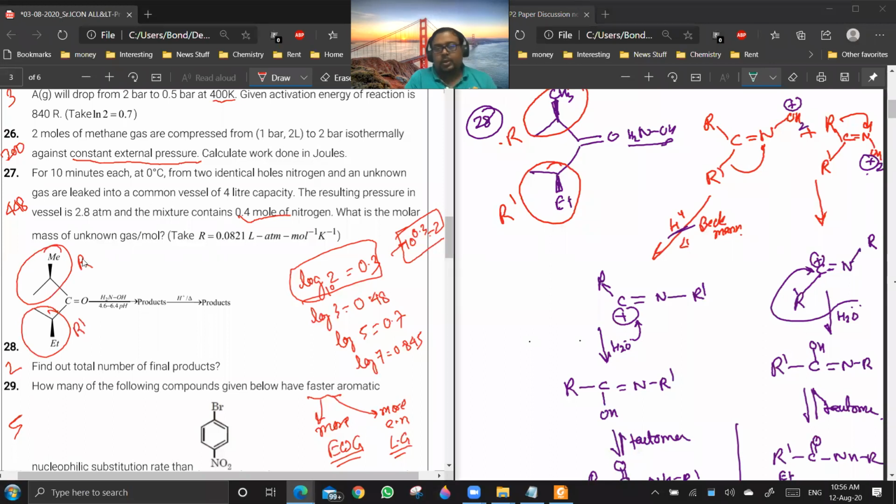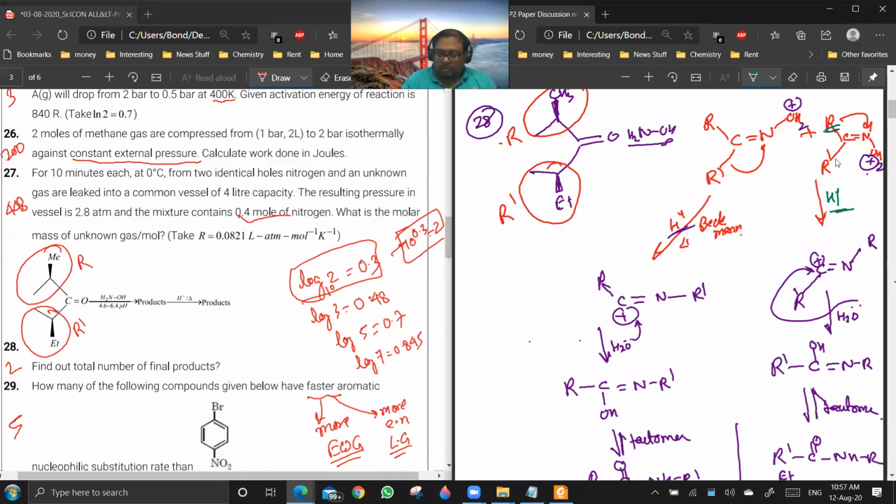Because the stereochemistry won't change in Beckmann's rearrangement. So first you are getting an oxime here. So you can get an oxime in which OH is anti to R dash, and another oxime in which OH is anti to R.